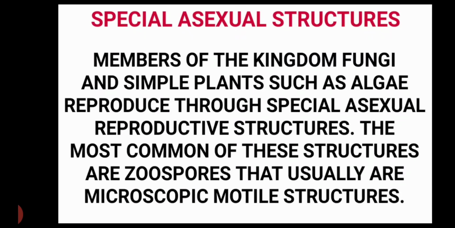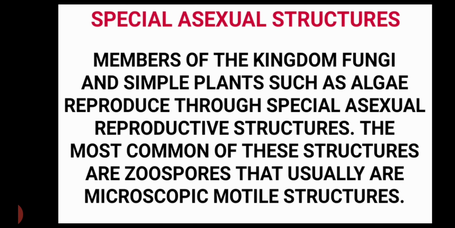Now, special asexual structures. Members of kingdom fungi and simple plants such as algae reproduce through special asexual reproductive structures. The most common structure is the zoospore, and zoospores are basically motile structures.